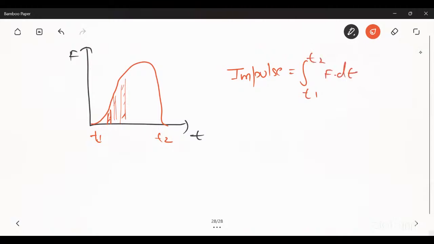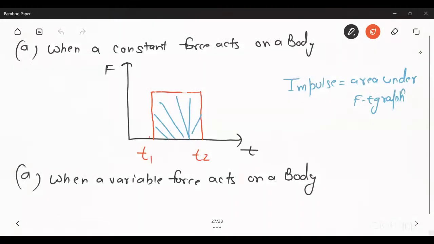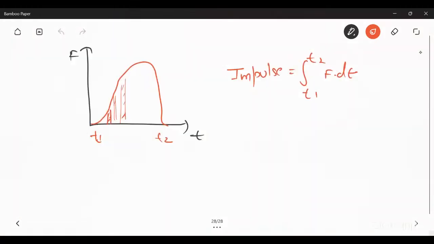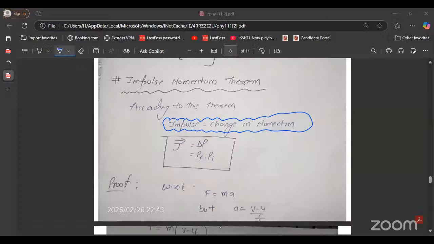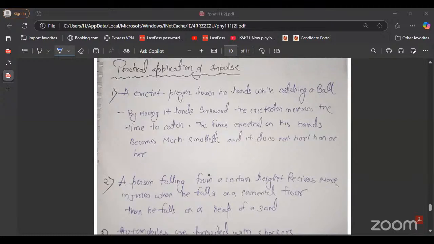So those were the two graphs which can come in your question. First one is when a constant force acts on a body, how you can find the impulse, and second one is when a variable force acts on a body, how you can find the impulse. Now that was given in the PDF, the proof of the impulse momentum theorem. Now the practical applications of impulse.